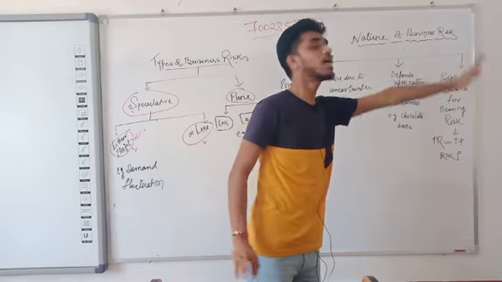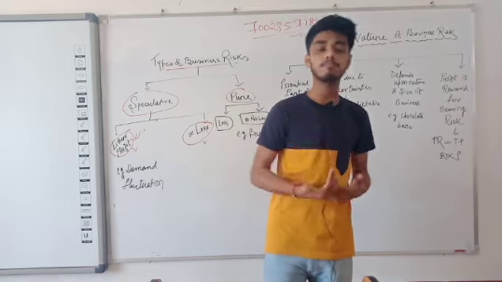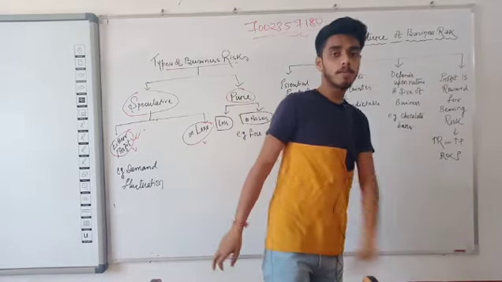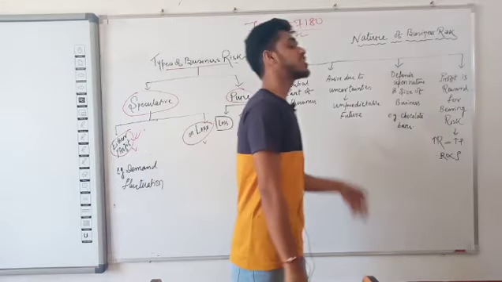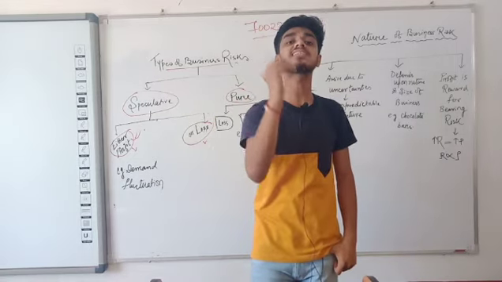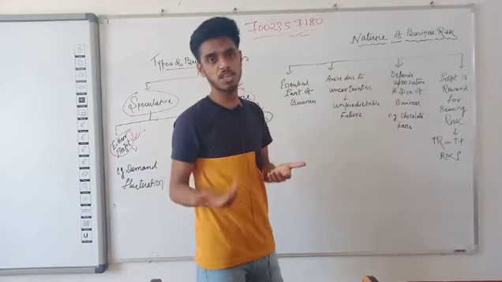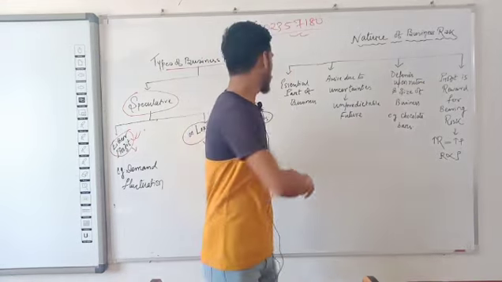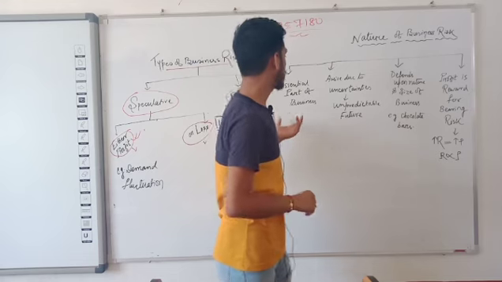Now we are moving towards the nature of business risks. We have already discussed that nature means the characteristics. Clear? These are the characteristics of business risks. There are 4 characteristics of business risks. First of all, risk is an essential part of business. We know that risk is an integral part of business. You can't think that a business can be run without any risk. So that's why we can say that risk is an essential part of business. This is one of the features of business risk.